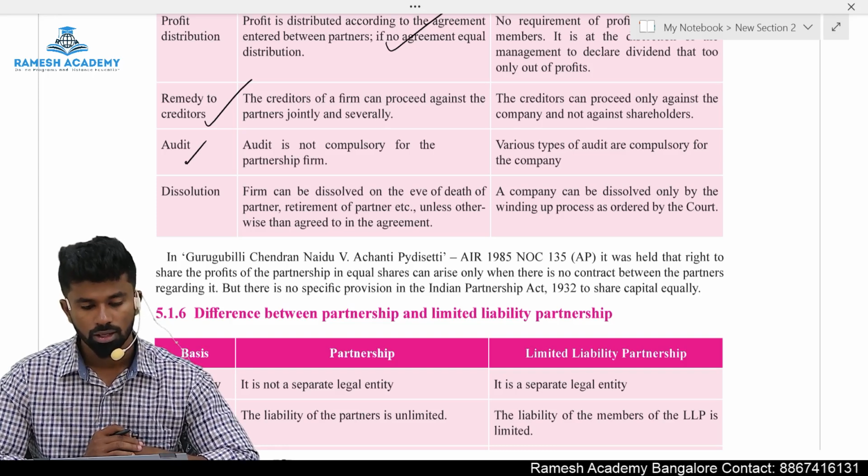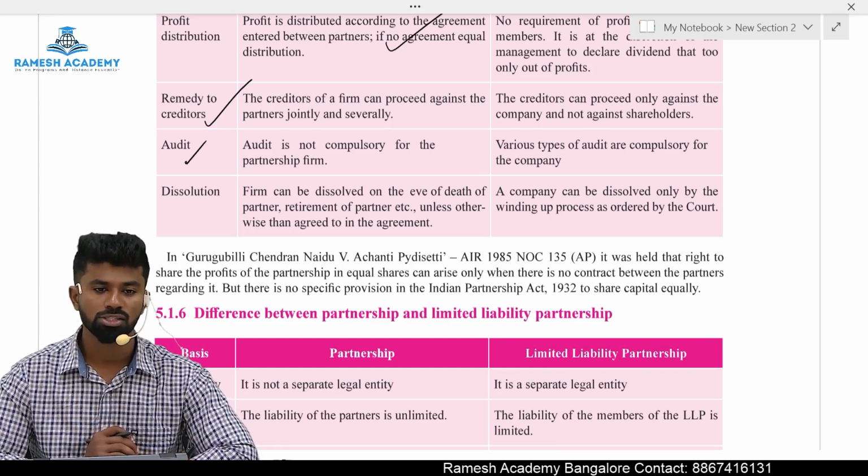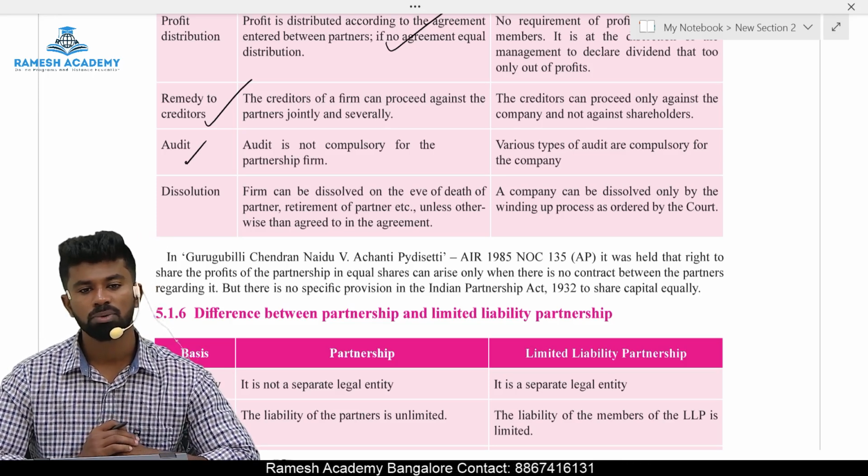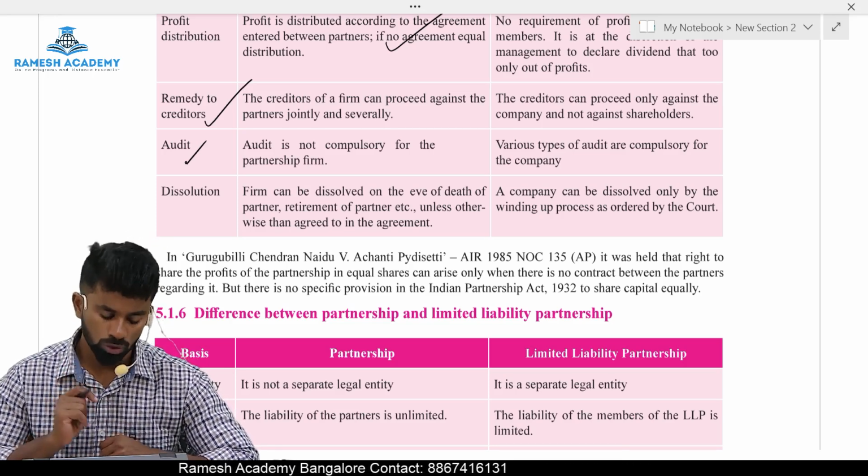Dissolution. A firm comes to an end. The firm is dissolved by death or insolvency or retirement of a partner, but a company is dissolved only by the order of the court, NCLT.